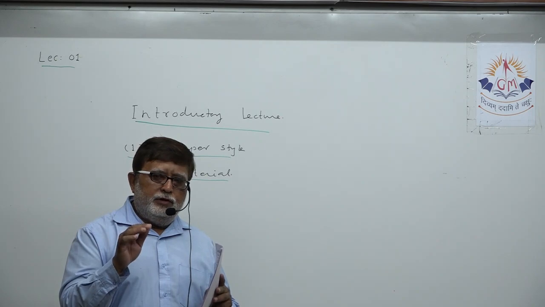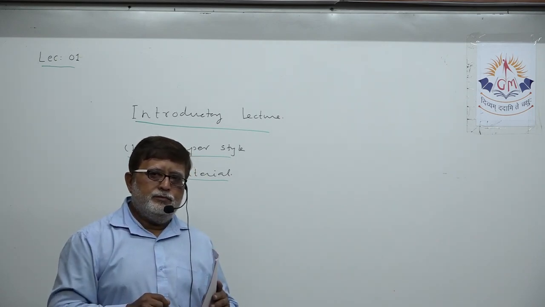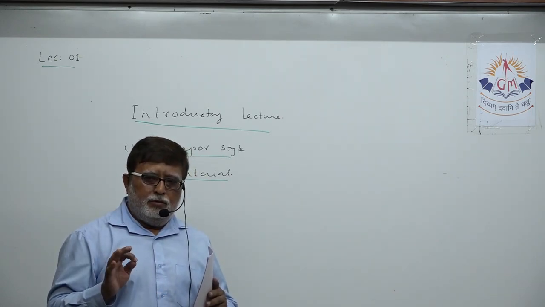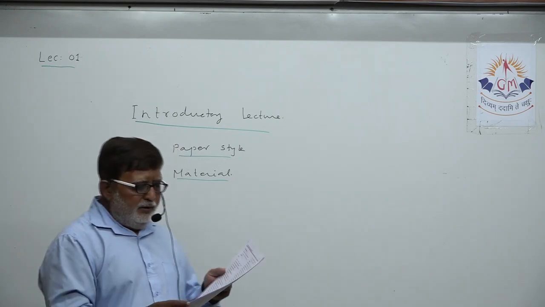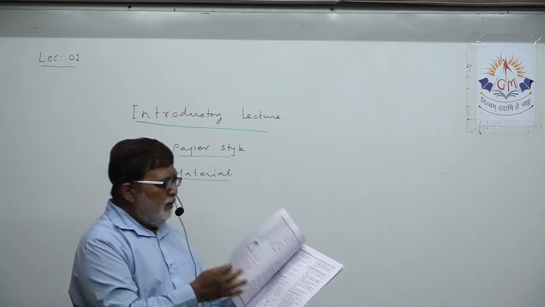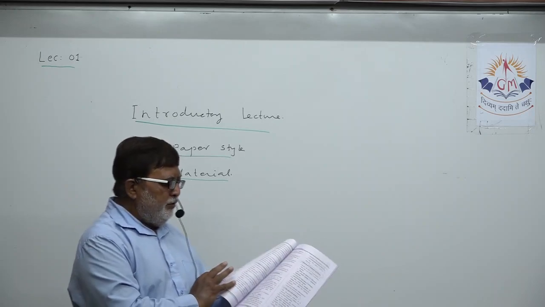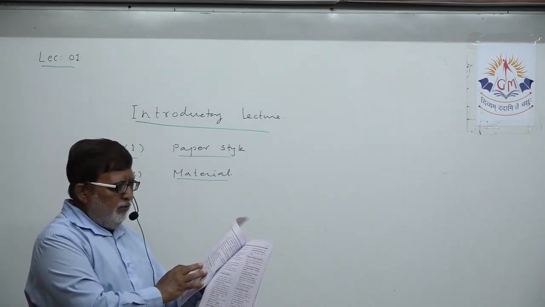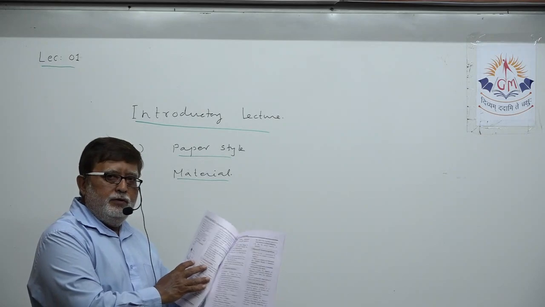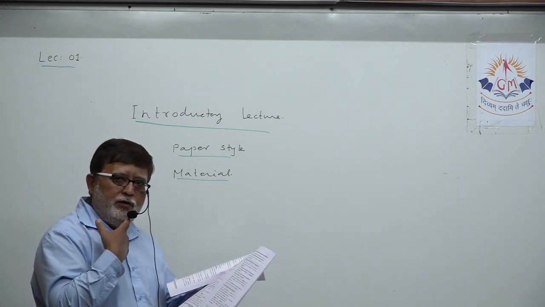See, dear student, your material of science is designed in such a way that topic wise titles are there. Suppose introduction, then topic 1, which you can scroll and understand in your PDF.